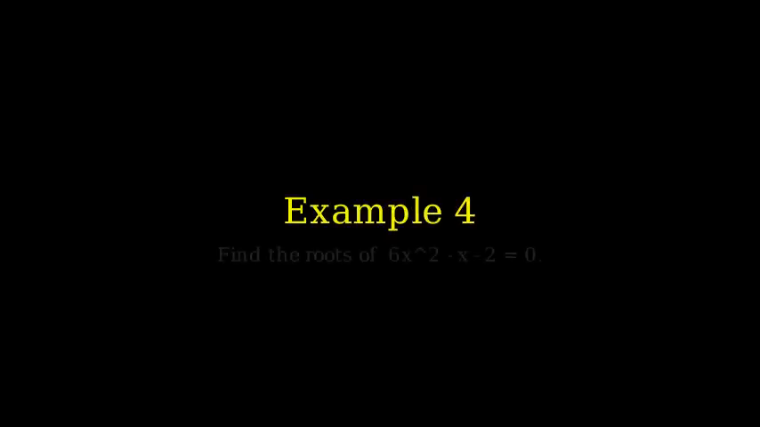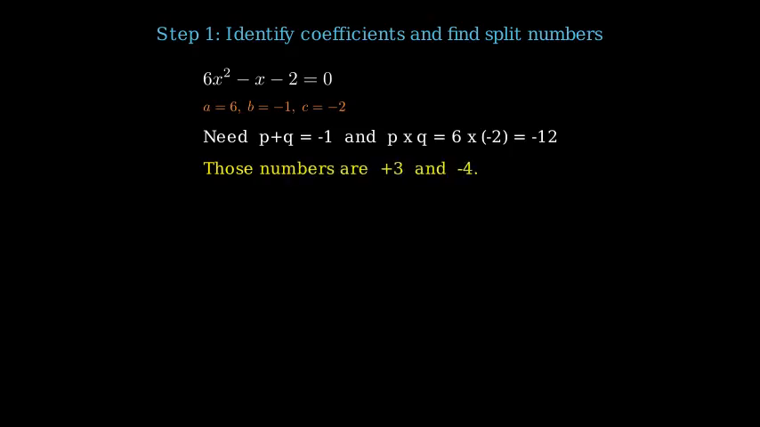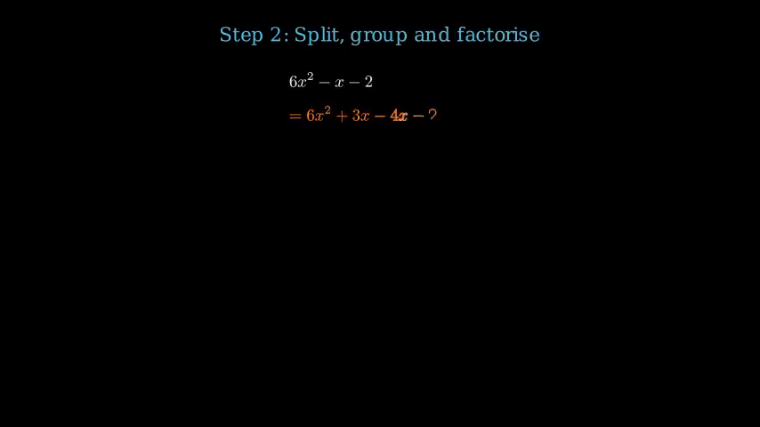Example 4. Find the roots of 6x² − x − 2 = 0. Step 1. a = 6, b = −1, c = −2. Step 2. We need p + q = −1 and p × q = 6 × −2 = −12. The numbers are −4 and +3: −4 + 3 = −1, and −4 × 3 = −12.